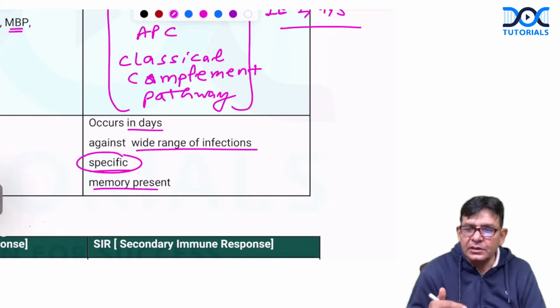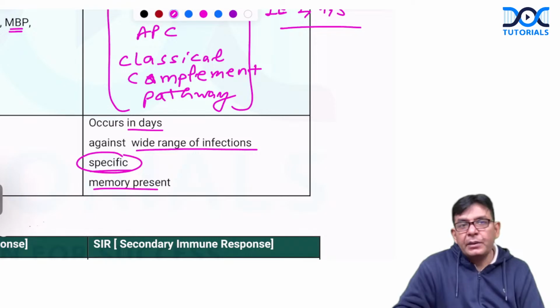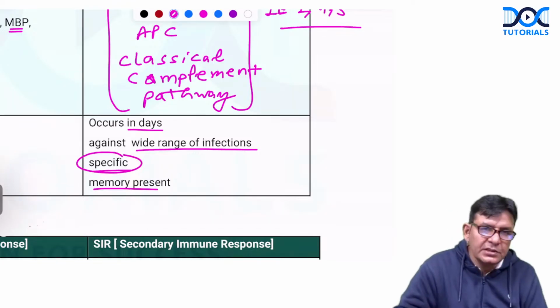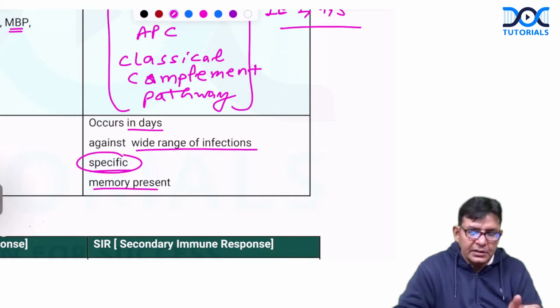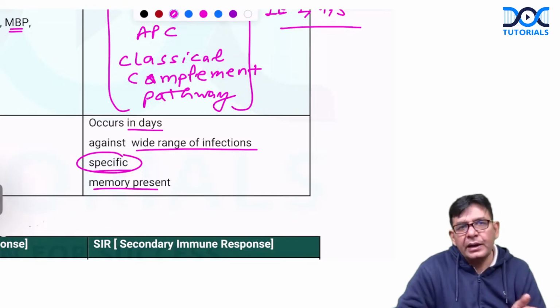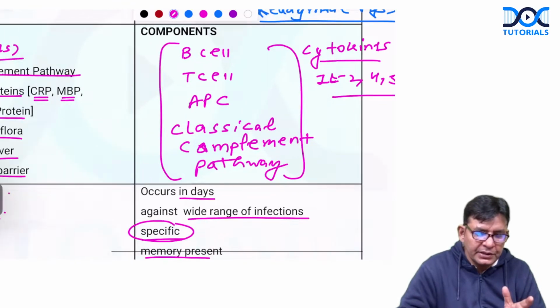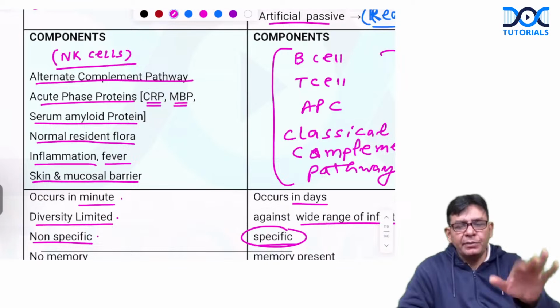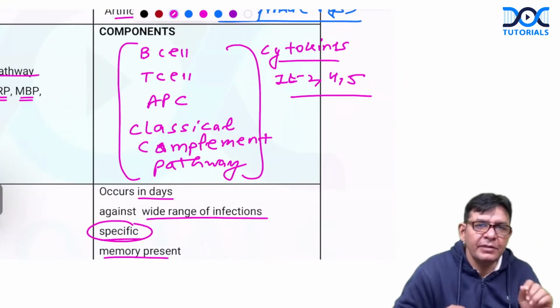So that is the story of specific immunity, where memory is present. So this is the story of acquired or adaptive immunity. And these are the differences I've told between the acquired and the innate immunity. The components we have discussed, everything is a part of innate immunity except these four. Remember it like this, and you will be able to recall it very fast in the exam.